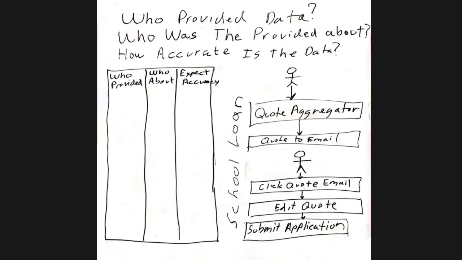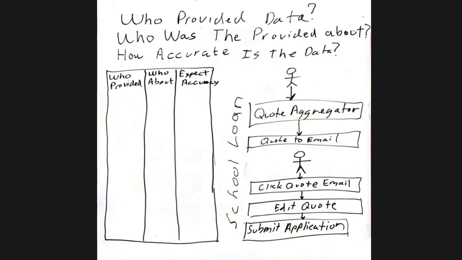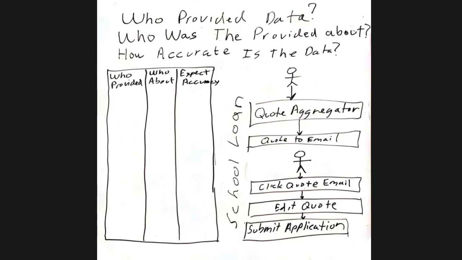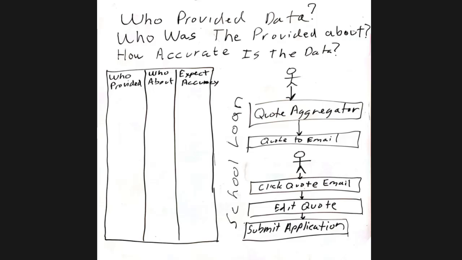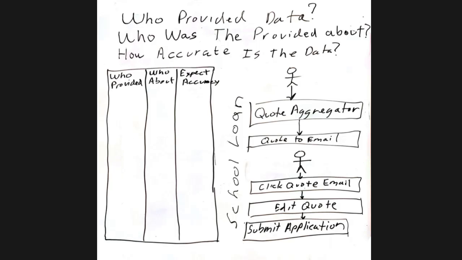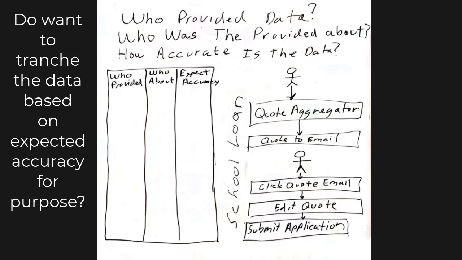So if we take the questions, who provided the data, who's the data about, and what would our expected accuracy be? The goal of this is to figure out, do we mark data with expected quality? Do we flag it somehow? Do we quarantine it? A lot of times when we get data, because somebody gave it, we just assume it's the same quality as other data in our system, and we're trying to tease out the notion that we might have quality tranches. So, quality tranche, that's what we're going to do.